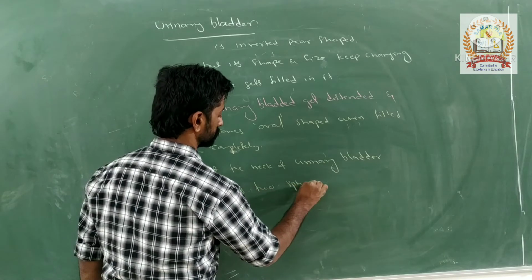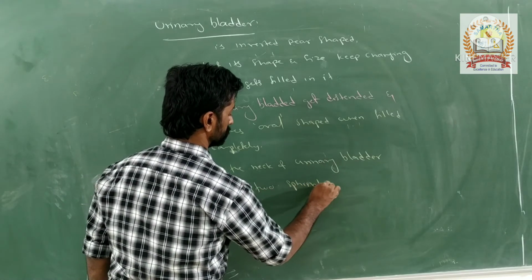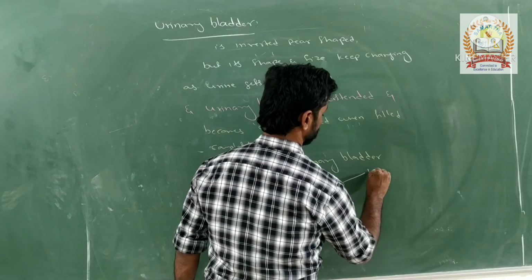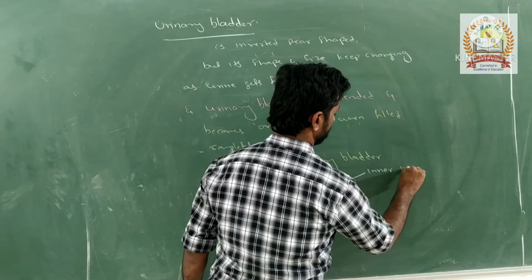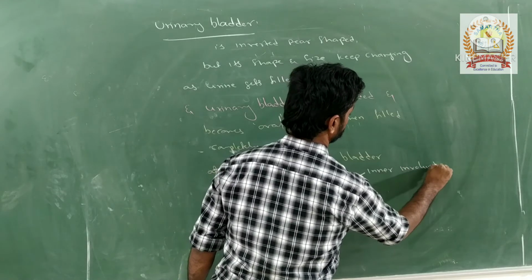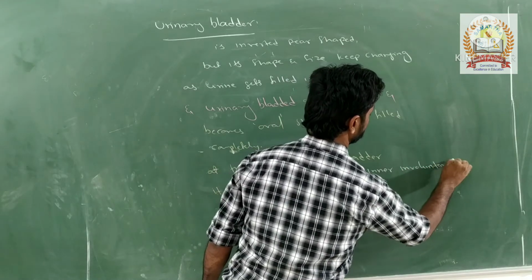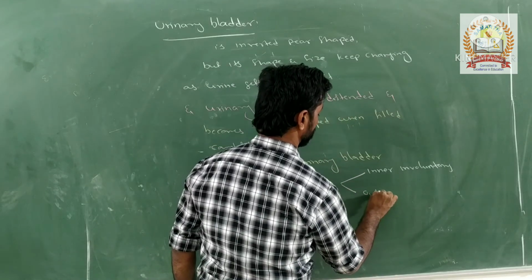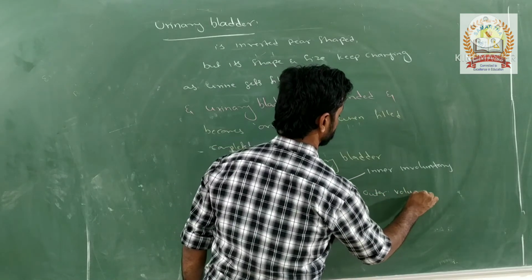What are those two sphincters? The inner one is an involuntary sphincter, and the outer one is a voluntary sphincter.